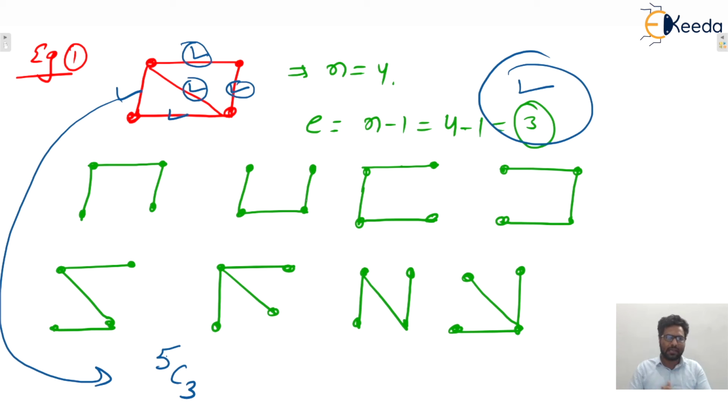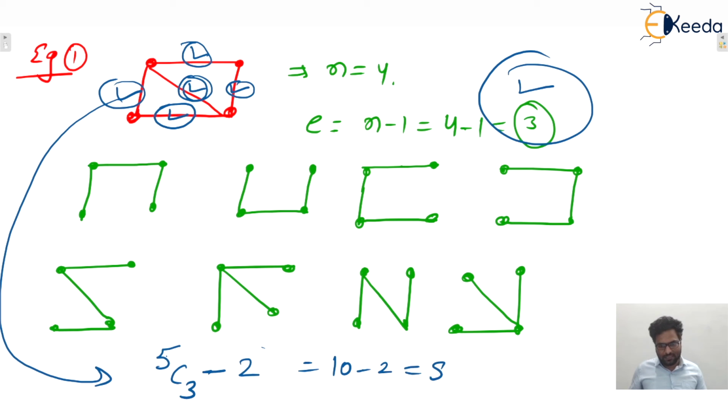So whenever we take these 3 edges, there will be a cycle. So remove that particular cycle from the total. One more combination is there, 1 2 3. If we take these 3, then also there will be a cycle. So in 5C3 two combinations are there which will create a cycle, so not a spanning tree. So subtract these two: total 10 minus 2, that is 8. 8 will be the correct answer, isn't it? I hope this one is clear to everyone, isn't it?